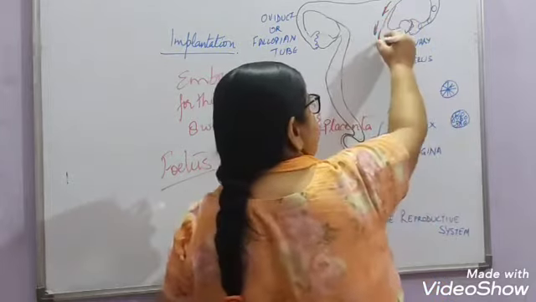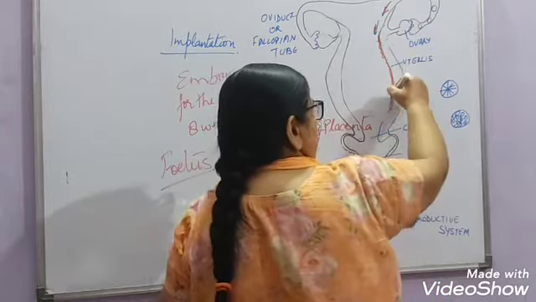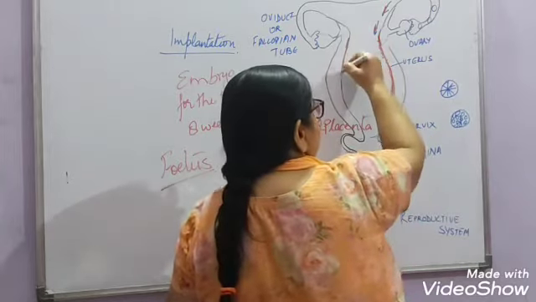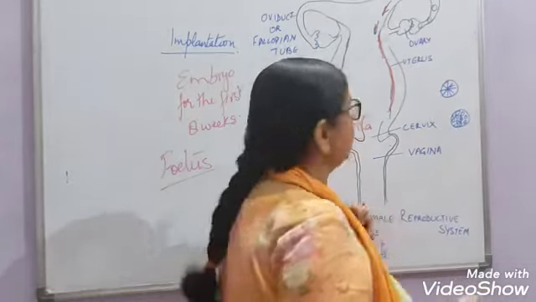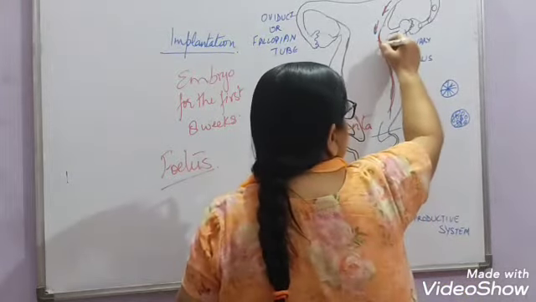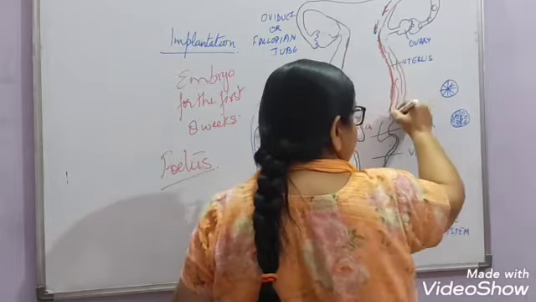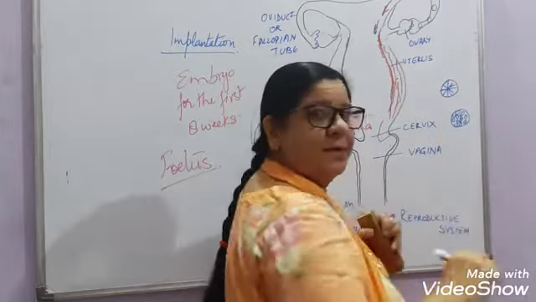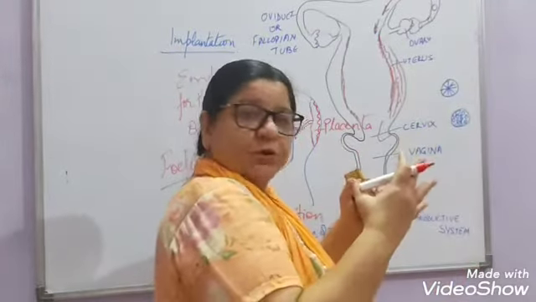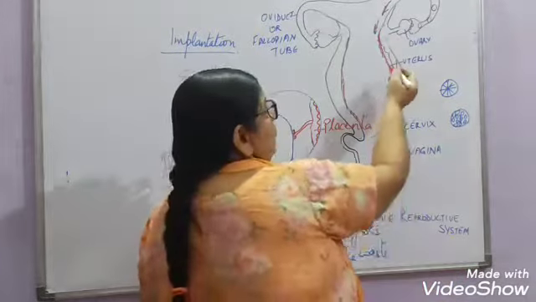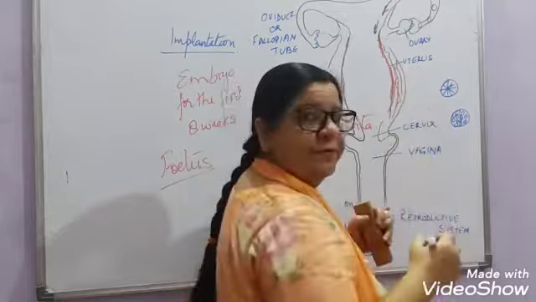And this lining of the uterus will also start shredding off. This will also rupture. Because this lining is rich with blood capillaries, so as to provide support to the fetus, these will also rupture.